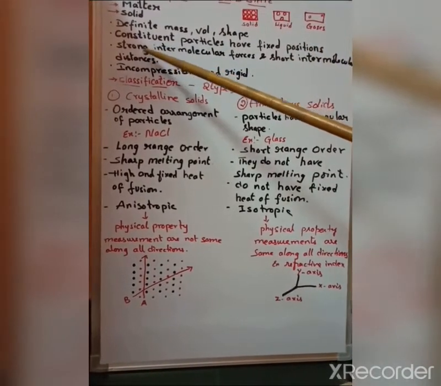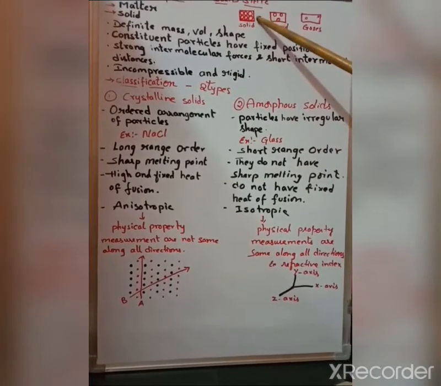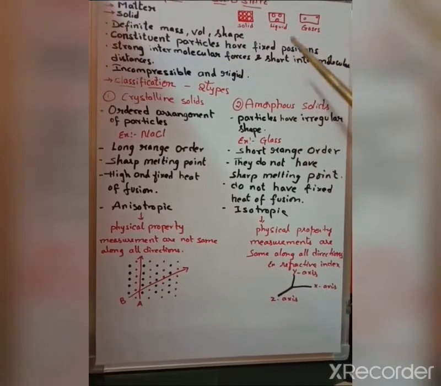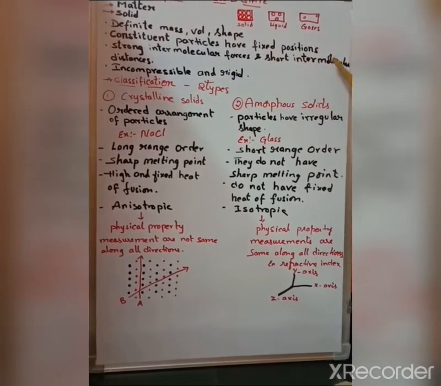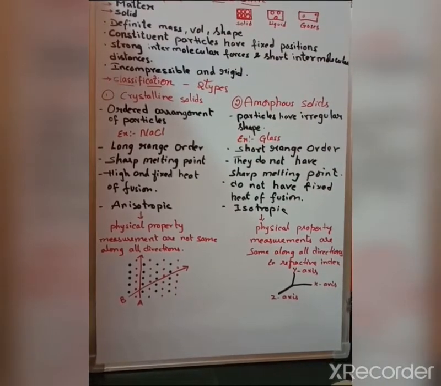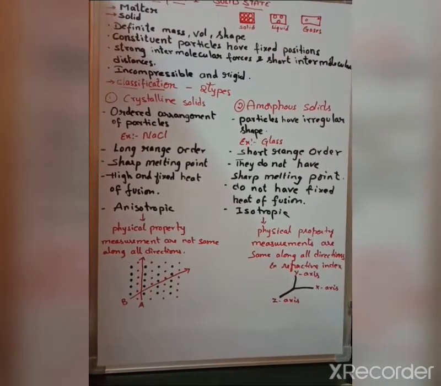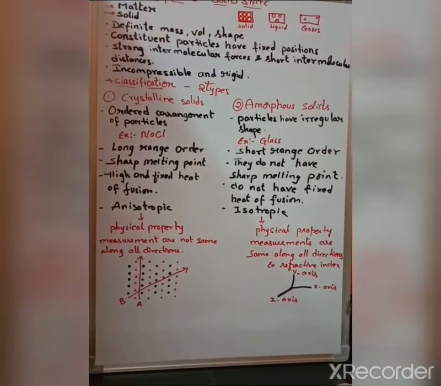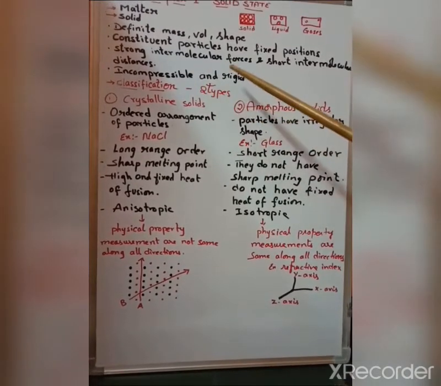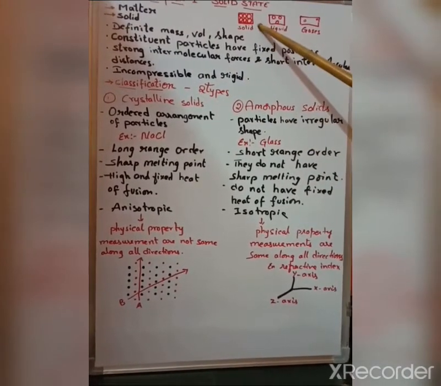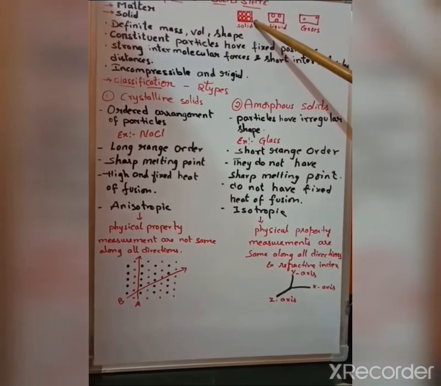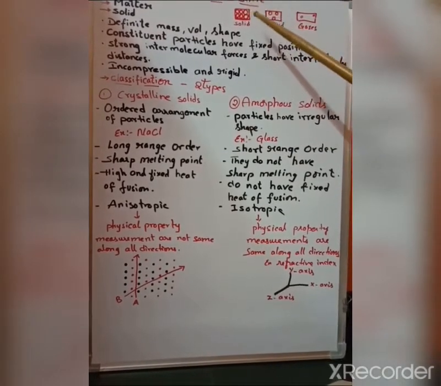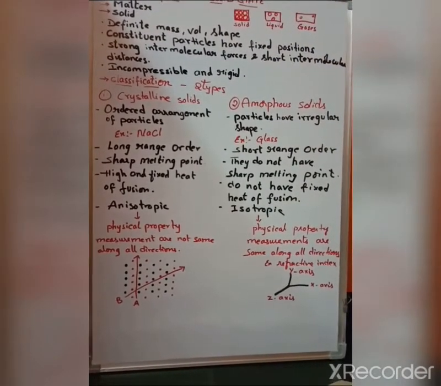Next one is the strong intermolecular force present in the solids. Whenever strong intermolecular force is present, the distance will be very less. That distance is nothing but intermolecular distance or intermolecular space. The strong intermolecular force is present, so the short intermolecular space is present. And next one, the solids are incompressible and rigid. They cannot be compressed easily, and they have a rigid shape. So these are the general characteristics about solid state which you have studied in your previous classes.